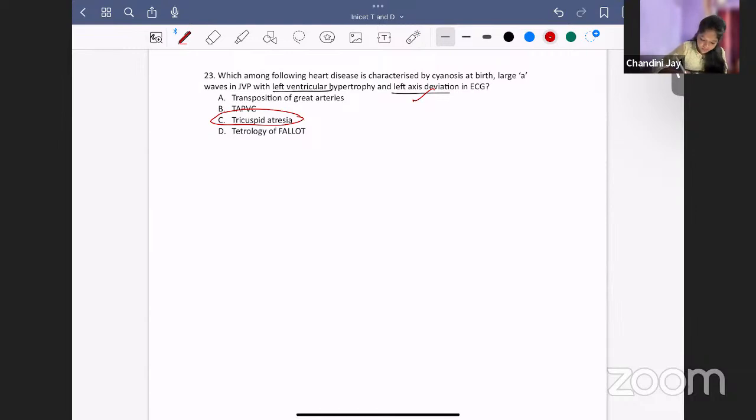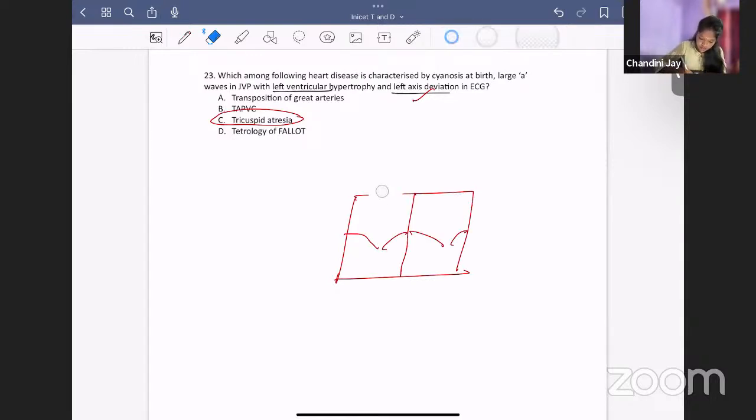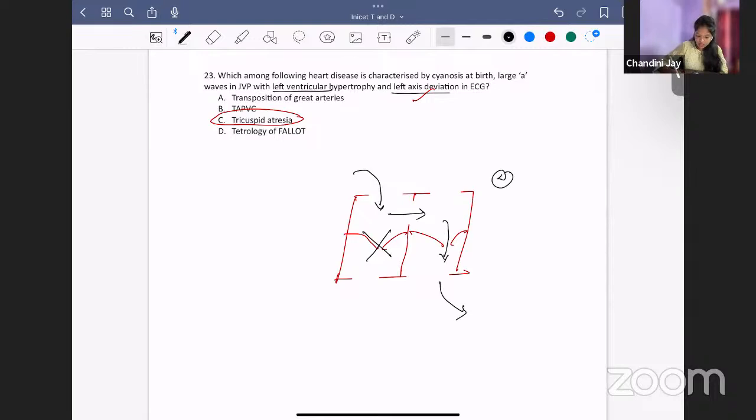I'll tell you why. Again, we'll go to our box heart. Okay. So, what is happening in tricuspid atresia? This valve is not there. Tricuspid valve is not there. So, what happens? Blood from the right side cannot go into the right ventricle. So, what will happen? The blood will pass through the foramen ovale and go to the left side of the heart. So, it goes to the left atrium, left ventricle, and then goes to the aorta.